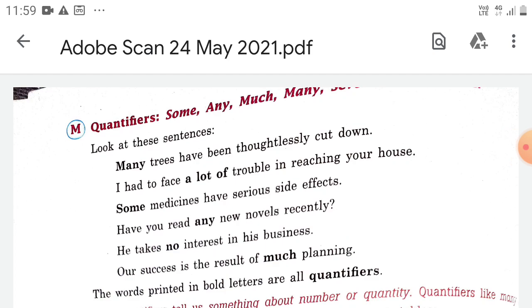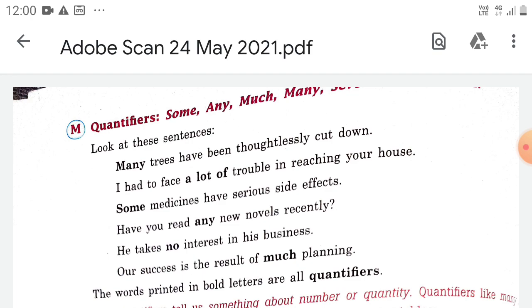For example, I have said, each side of the square has the same length. How many sides does a square have? Four sides. So in that case we do not use every, we will use each side of the square has. Take another example of every: every Indian must be proud of their country. It is now common to use the plural possessive with every in order to avoid gender bias, instead of every Indian must be proud of his country or her country.